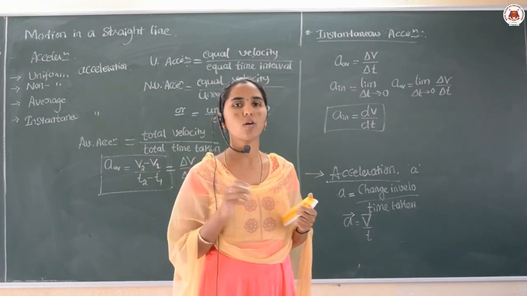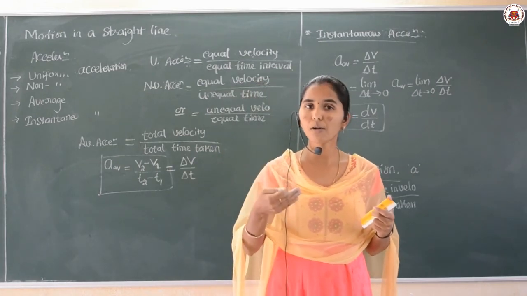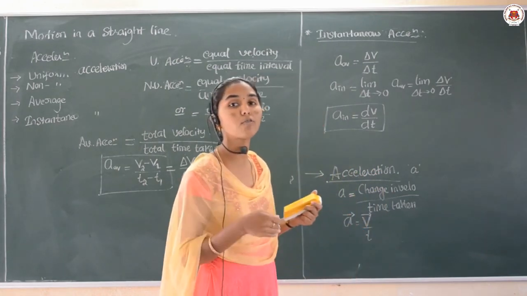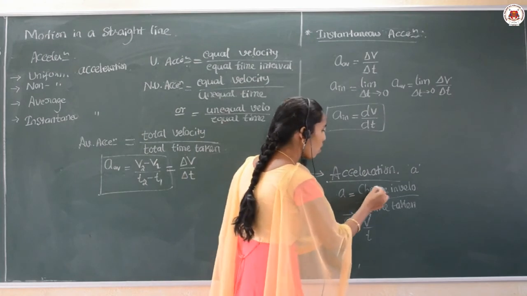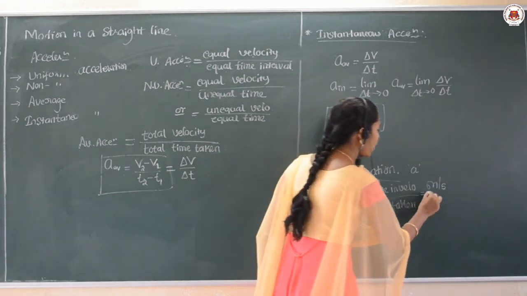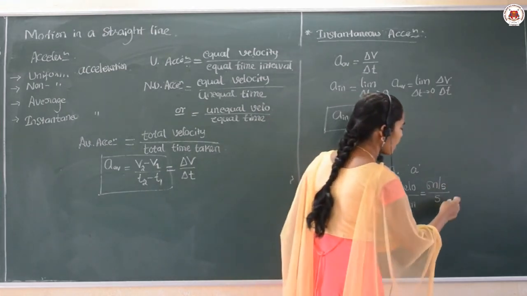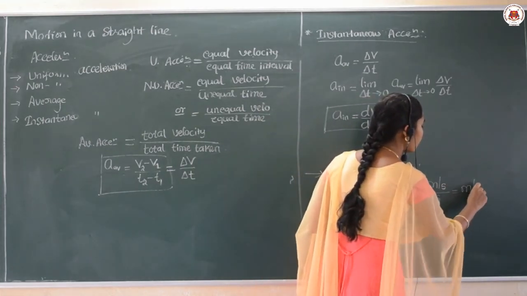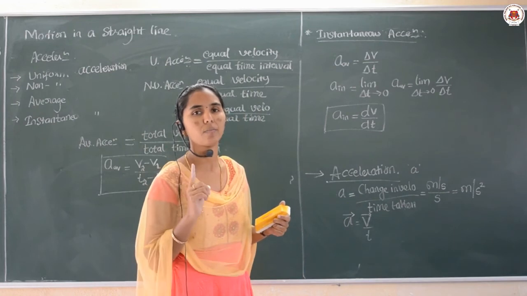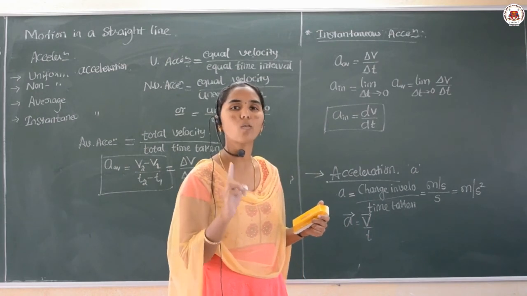So, I hope you understood all the points, and see dear students, here also same, whether the acceleration is uniform, non-uniform, average or instantaneous. What is the SI unit for the acceleration? So, see here, already we know the SI unit of the velocity is meter per second, and this is upon what? Again time is there, it is a second. Meter per second and second means what it comes? Meter per second square is the SI unit of the acceleration. And the acceleration is also which quantity? It is a vector quantity.